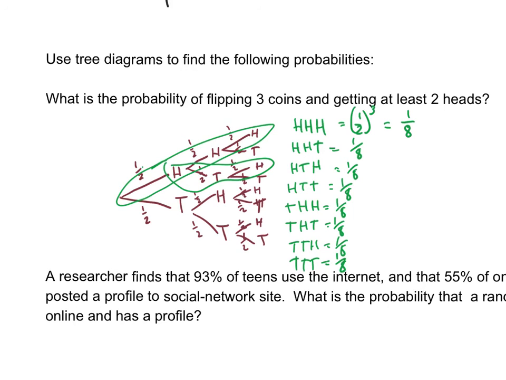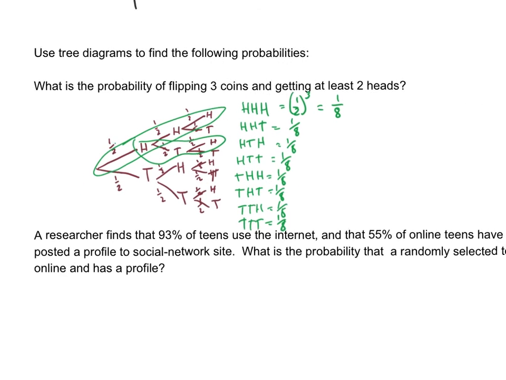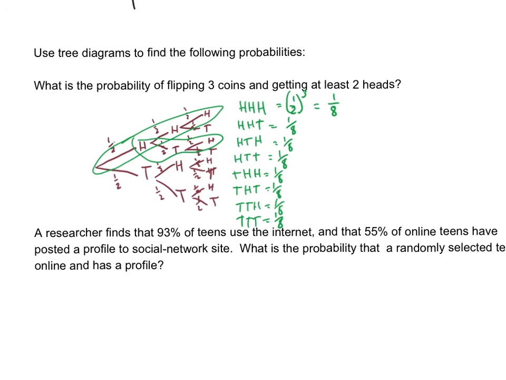Now, if I want to answer the question using this tree diagram, it's pretty simple. It says, what's the probability of getting at least 2 heads? Well, at least 2 heads means 2 or more. So this would be 2 or more heads, this would be 2 or more heads, this would be 2 or more heads, and this would be 2 or more heads.